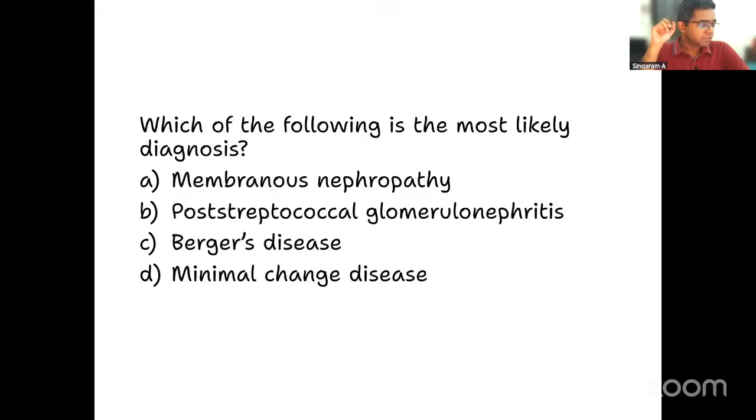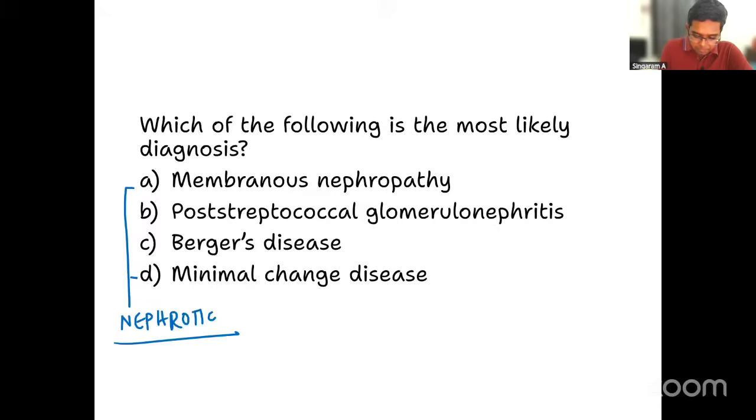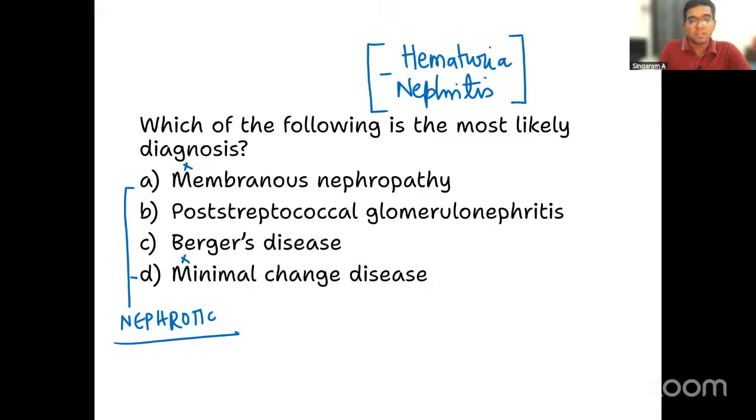Is it membranous nephropathy, post-streptococcal glomerulonephritis, Berger's disease, or minimal change disease? Please remember, out of these options, minimal change disease and membranous nephropathy are nephrotic syndrome presentations, correct? That is ruled out in the question because this question is more of nephritis. You all know that hematuria is the hallmark associated with nephritis, not nephrotic. So that is anyway ruled out. The first and the fourth options are ruled out.